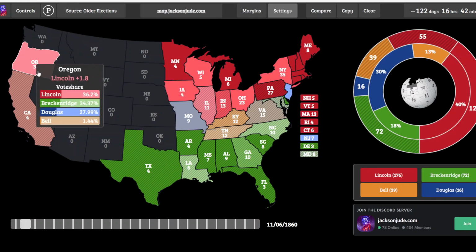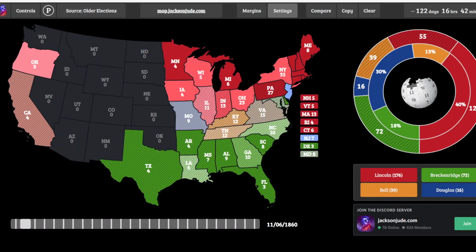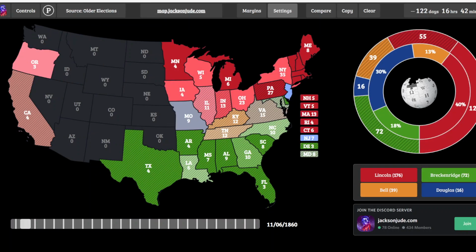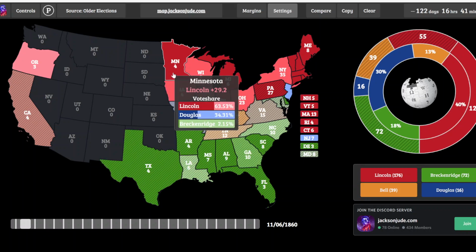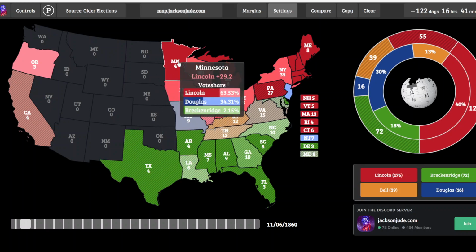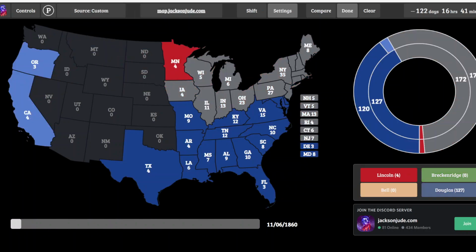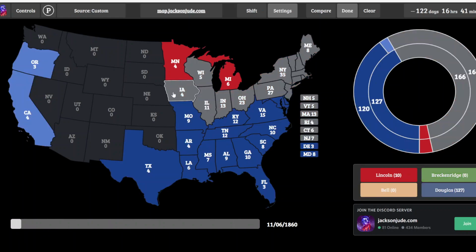And next, let's go to the Midwest. Minnesota, generally you can expect these states. And by the way, just to mention, there were also several fusion tickets, such as in Pennsylvania, New York, New Jersey, and Illinois. So I'm certain that in Minnesota, Lincoln would easily win, same as in Michigan, and same as in the state of Iowa. In many of these Midwestern states, you had fusion tickets.